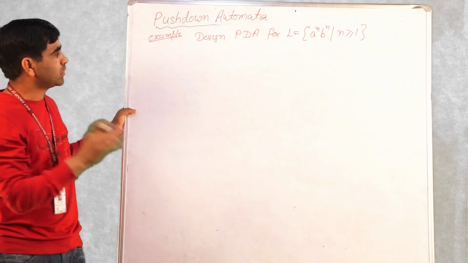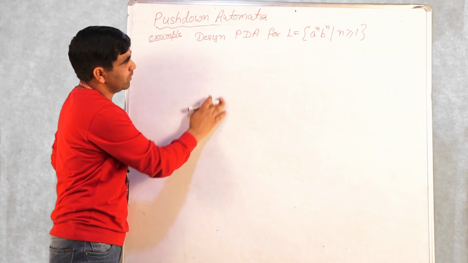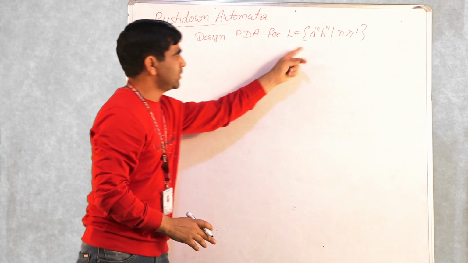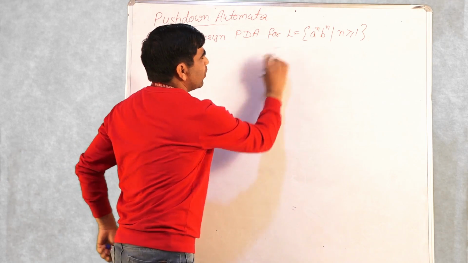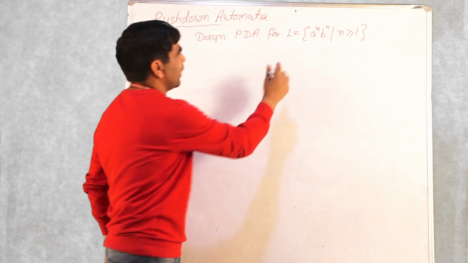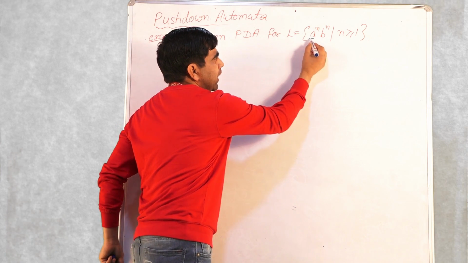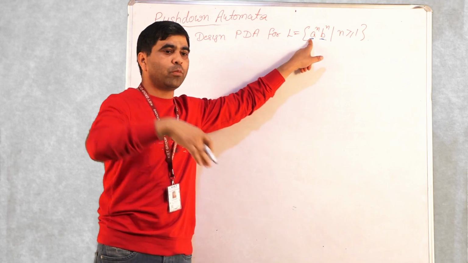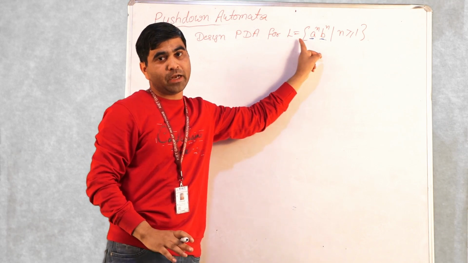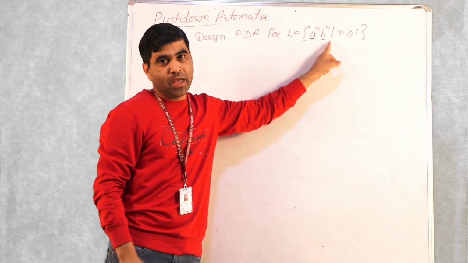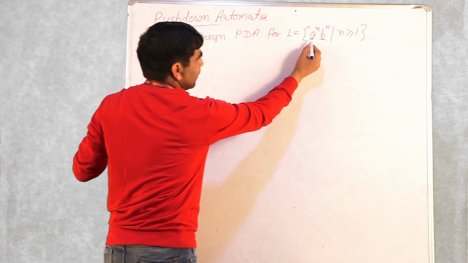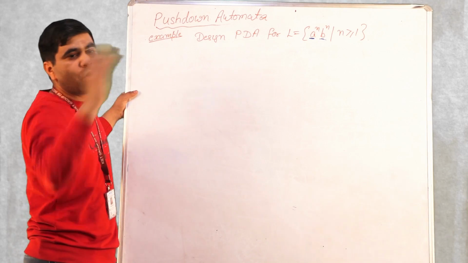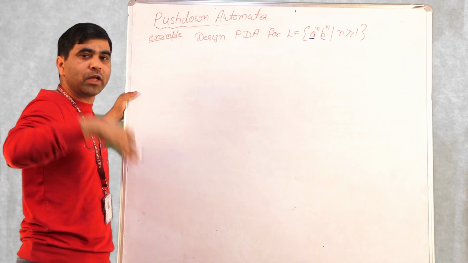See, before starting any construction by deciding on states, you must first understand what the language is. This language says that valid strings have all A's first and then all B's. N number of A's followed by n number of B's, and the order is also important. All A's first, then all B's. Once you get a B, you cannot have an A.